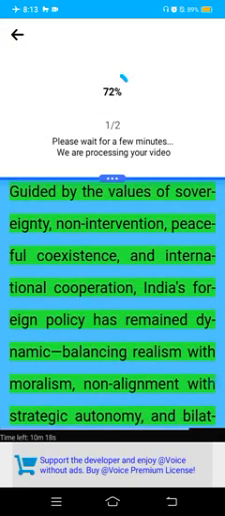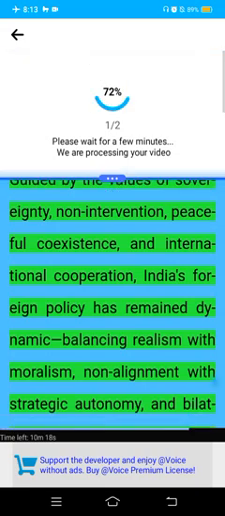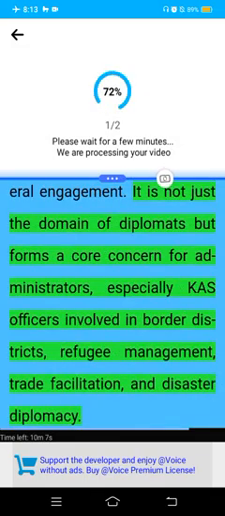Guided by the values of sovereignty, non-intervention, peaceful coexistence, and international cooperation, India's foreign policy has remained dynamic, balancing realism with moralism, non-alignment with strategic autonomy, and bilateral diplomacy with multilateral engagement. It is not just the domain of diplomats but forms a core concern for administrators, especially CAS officers involved in border districts, refugee management, trade facilitation, and disaster diplomacy.